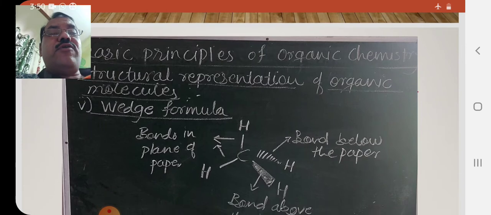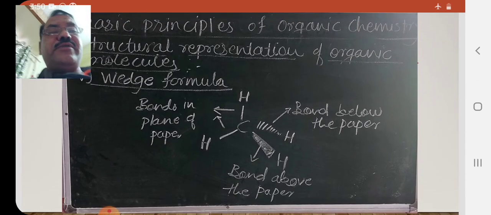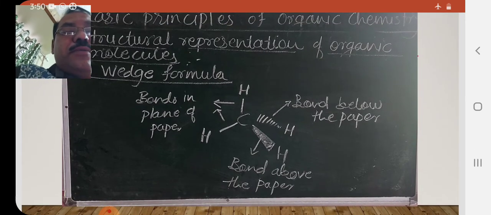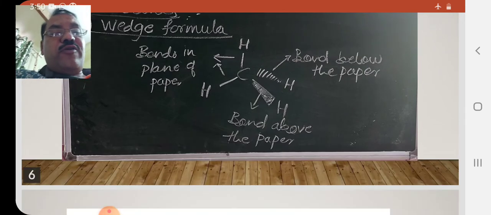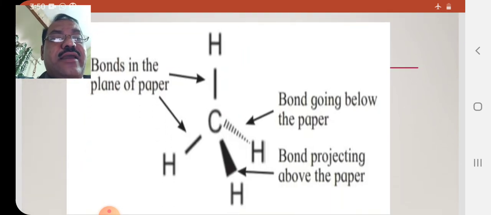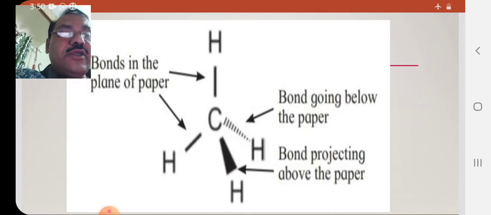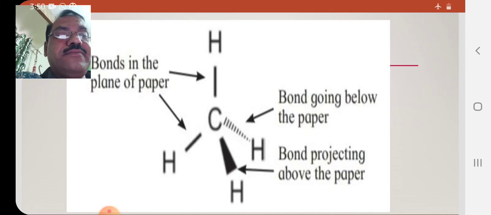Now the next type of formula is wedge formula. This sixth type of representation is a three-dimensional representation. For example, in methane, the wedge formula of methane is given here as a clear structure. In the wedge formula of methane, there are two straight line bonds. One is a solid bond and one is a dotted bond.